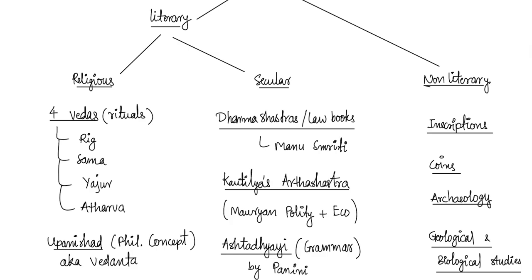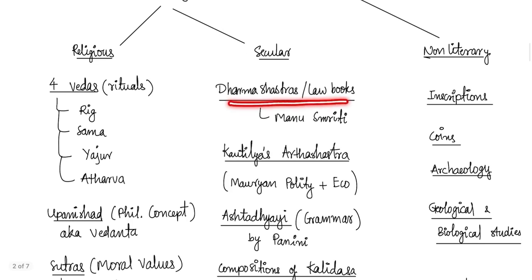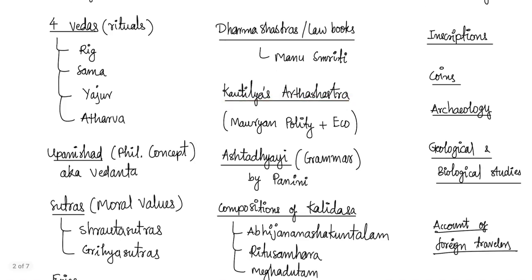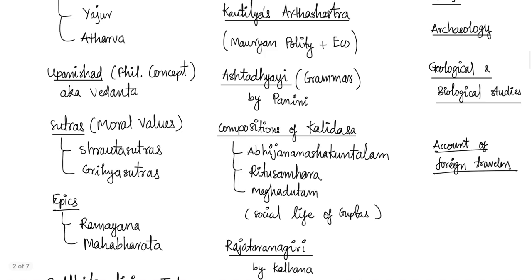Now secular texts like Dharma Shastra, example Manusmriti. This is a law book. Arthashastra by Kautilya on modern political and economic life. Astadhyayi by Panini, a Sanskrit grammar.